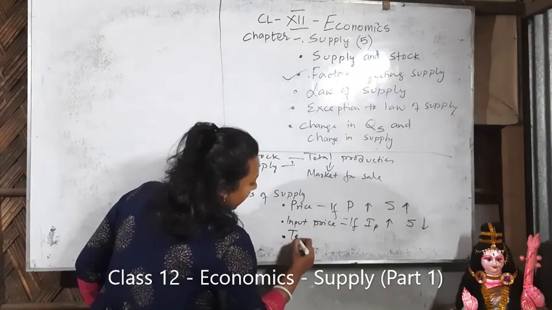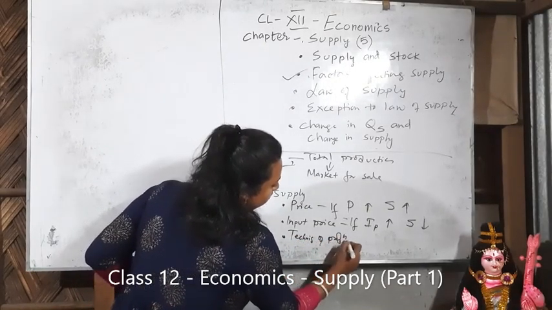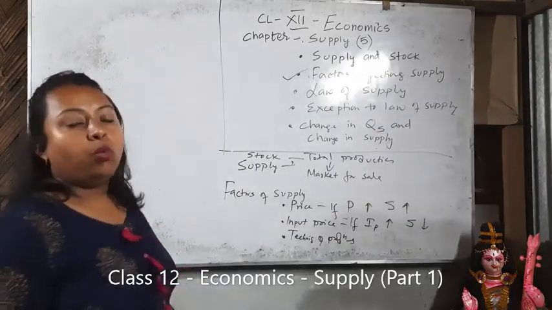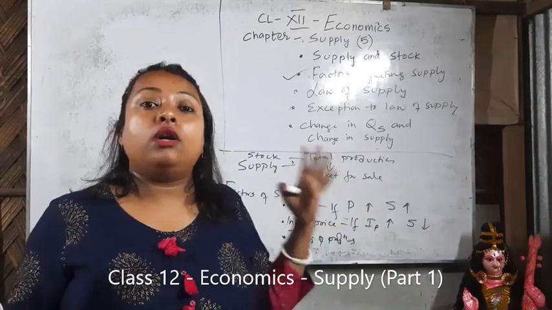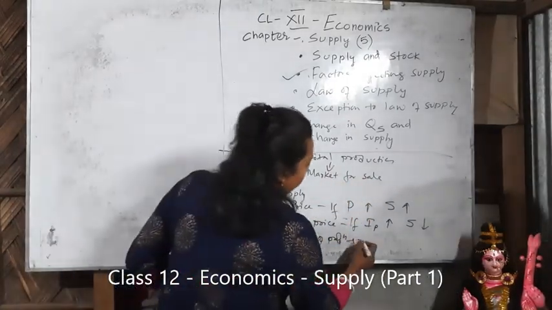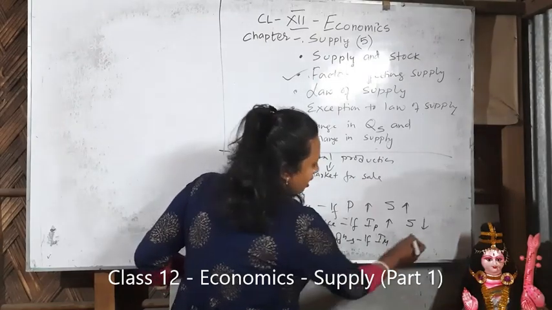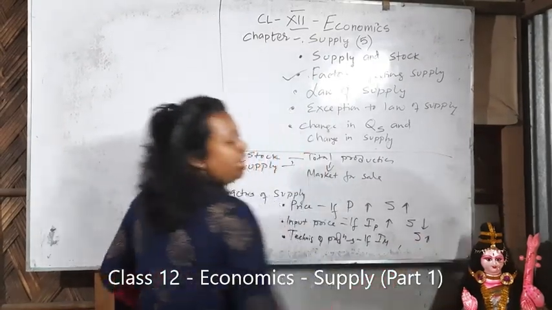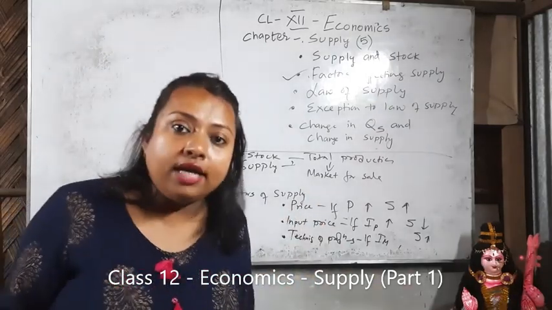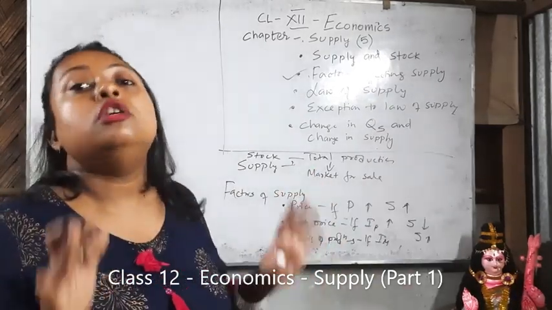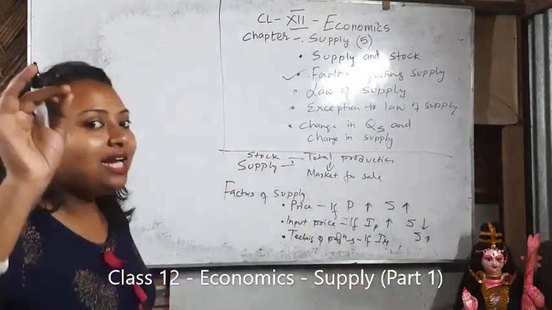Next, technique of production. If technology is very good, if you have sophisticated technology, what will happen? It will increase your supply. If you have bad, outdated, backward technology, supply is going to fall. Whereas if you have improved technology, supply will undoubtedly increase.